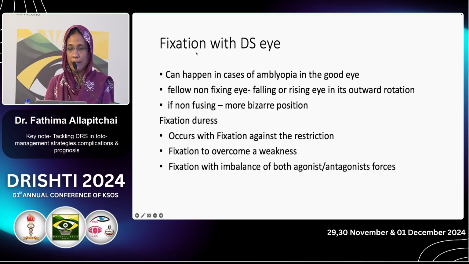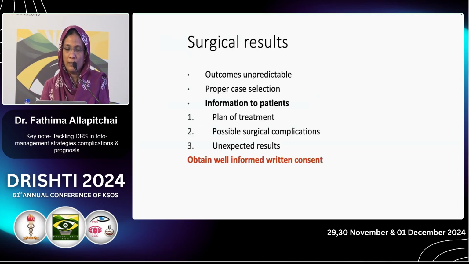Usually what will happen when the eye fixates with the DSI, the fellow non-fixing eye will fall or rise in its outward rotation. It will not be like upshoot or downshoot, but it will behave in a more bizarre way, where the normal eye will fall or rise. But the Duane's eye is the good eye, and it is fixing against restriction. Here maybe we can try improving the amblyopia in the other eye and improve the fixation, then go for any intervention, or we have to remove the lateral rectus power, like go for a lateral rectus deactivation procedure, and then decide.